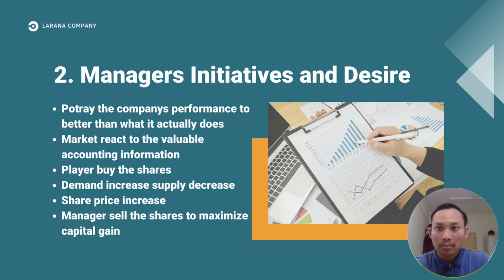This will make the players in the market want to buy the shares of the company. What will happen is an increase in the demand to buy the shares of the company. With the supply of shares limited, this will result in an increase of the share price. So if the manager has the interest of selling the shares, they will utilize creative accounting to make the share price of the company increase before they sell, to maximize capital gain.